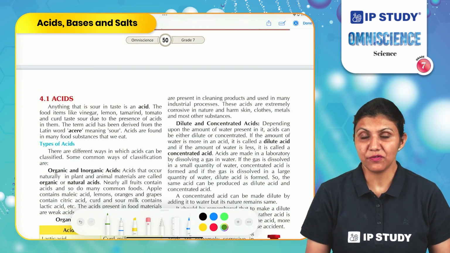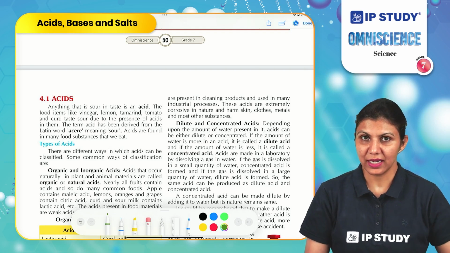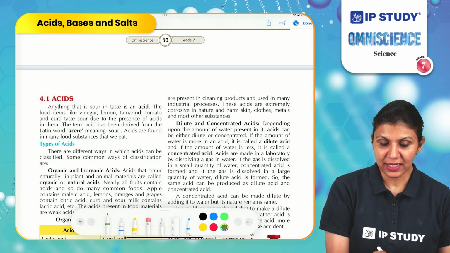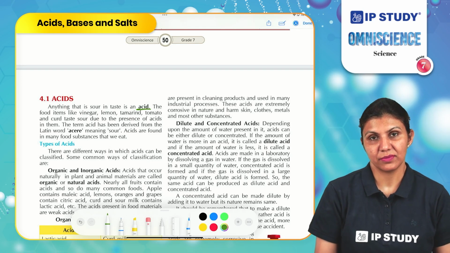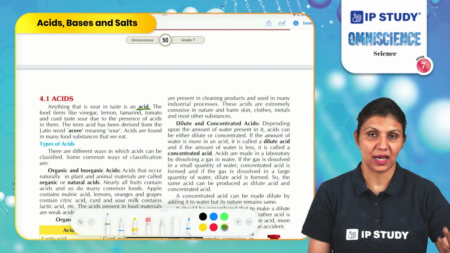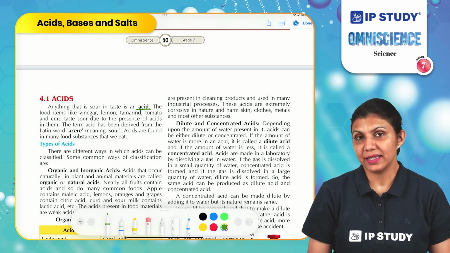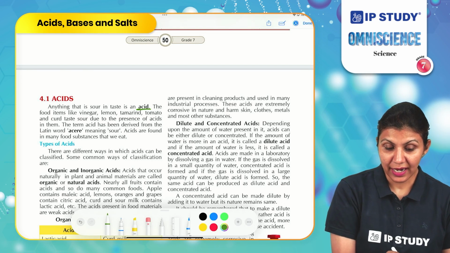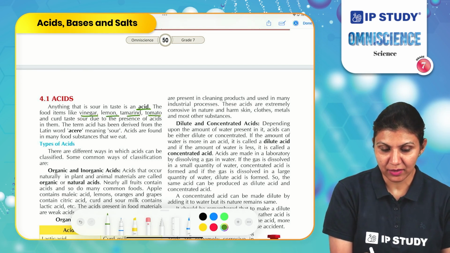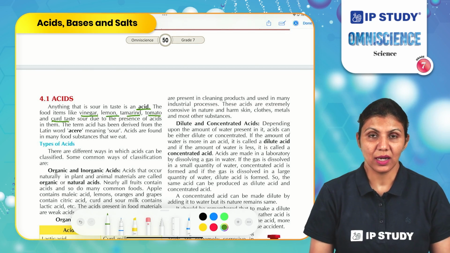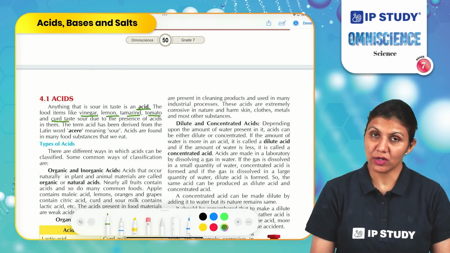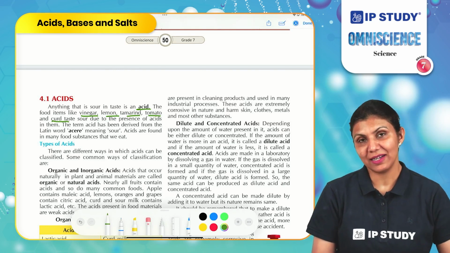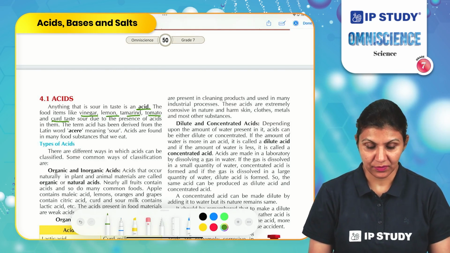We have different types of acids in daily life which are used for different purposes. Anything that tastes sour is acid. So any fruit that tastes sour on eating is because of the acid present in it. Food items like vinegar, lemon, tamarind, tomato, curd are all slightly sour in taste because of the presence of acid in them. The term acid has been derived from a Latin word called acre, which means sour.